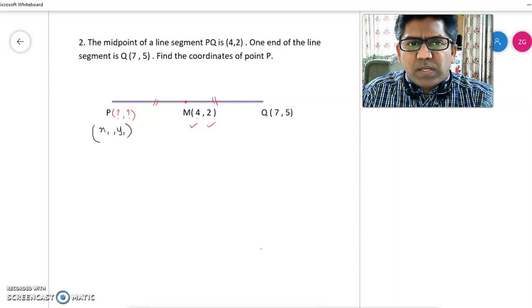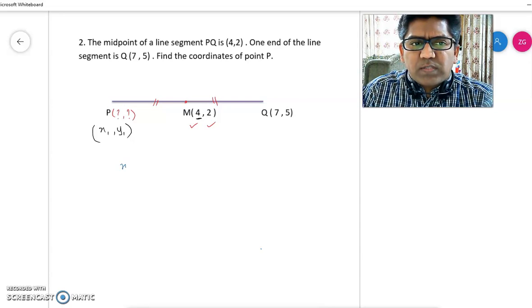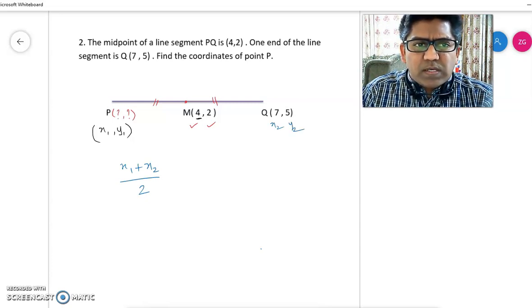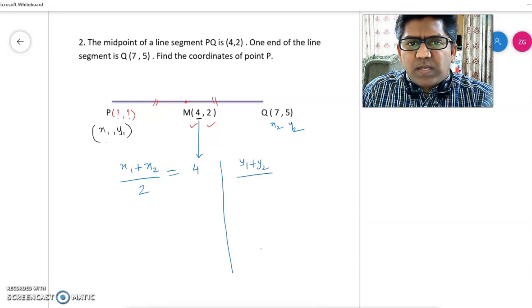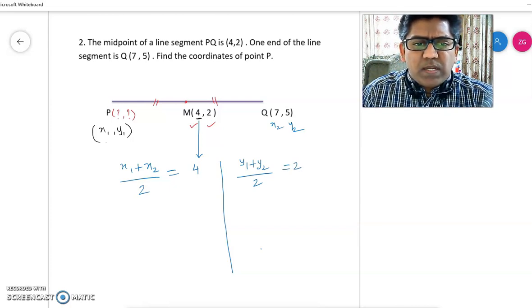Now to get the x coordinate of the midpoint, what do we do? For the midpoint formula for the x coordinate, you add the two x coordinates and divide by 2. When I add the two x coordinates and divide by 2, I'll get the x coordinate of the midpoint, that is 4. So when I add x1 and x2 and divide by 2, I get the x coordinate of the midpoint. Same way, when I add the y coordinates, y1 plus y2, and divide by 2, this will give me the y coordinate of the midpoint, which is 2 here. Once you make the equation, you just need to substitute and evaluate.